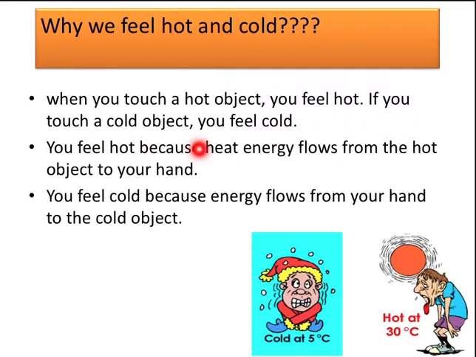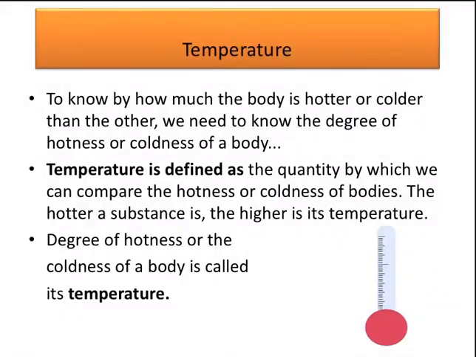If you touch a cold object, you feel cold. Why do you feel hot? Because heat flows from the hot object to your hand to maintain the balance. And you feel cold because energy flows from your hand to the cold object. So, we can feel the hotness and the coldness, but by how much?